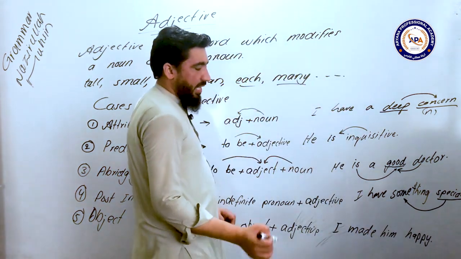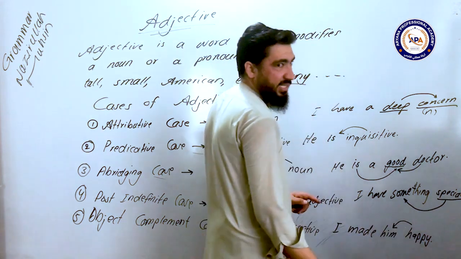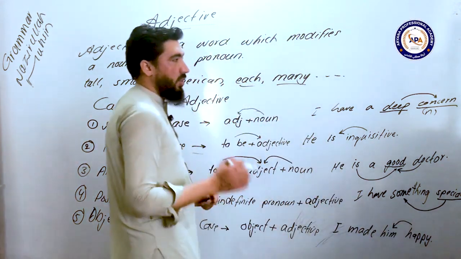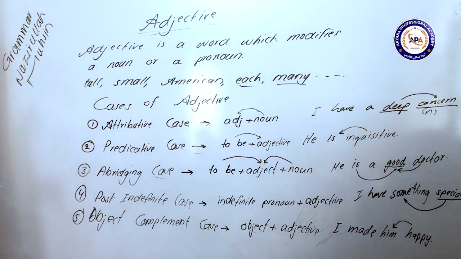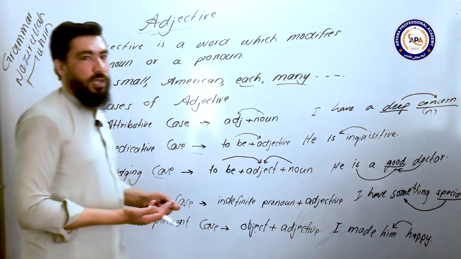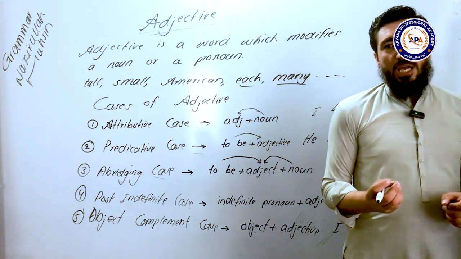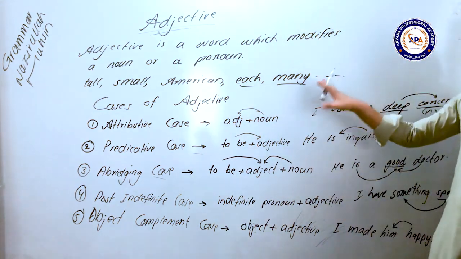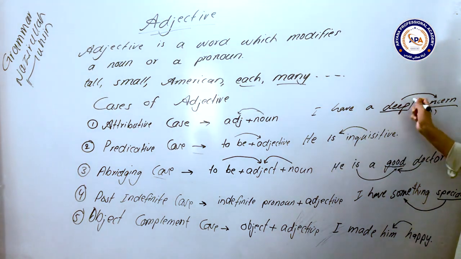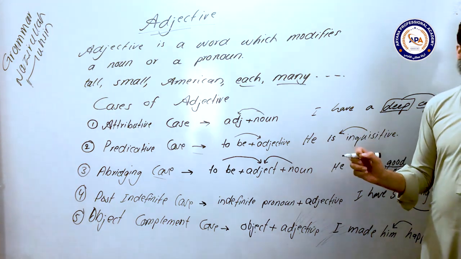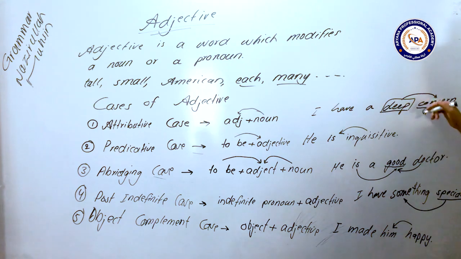I made him happy. In this sentence, the word happy completes the meaning of him, which functions as an object in this sentence. So an adjective can be used in these 5 positions in a sentence. There might be some links given to you in a reading, so you have to identify whether it is the right place for using an adjective or not. So if there is one of these 5 places, like a noun is used in a sentence, and before the noun there is a blank, you have to know that this is the position of an adjective. Here we have to use an adjective in order to complete the meaning of this noun.